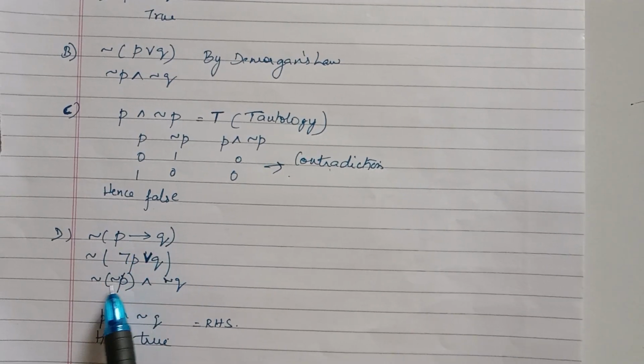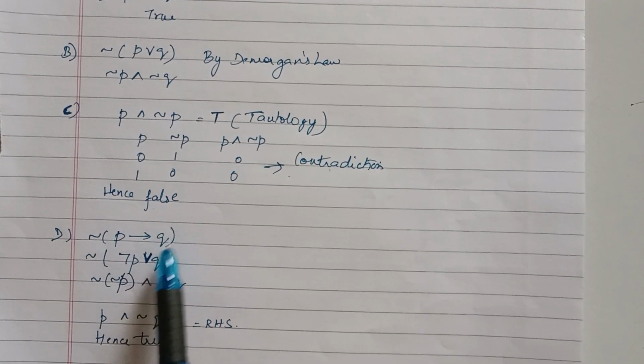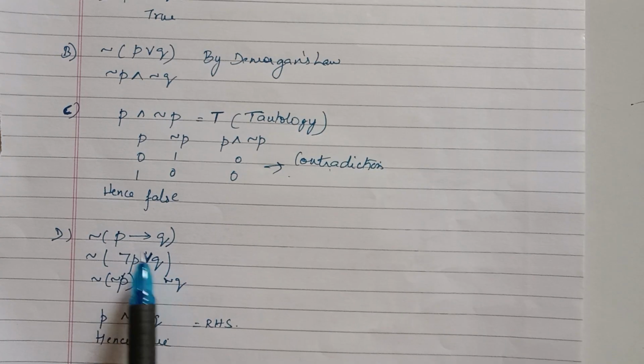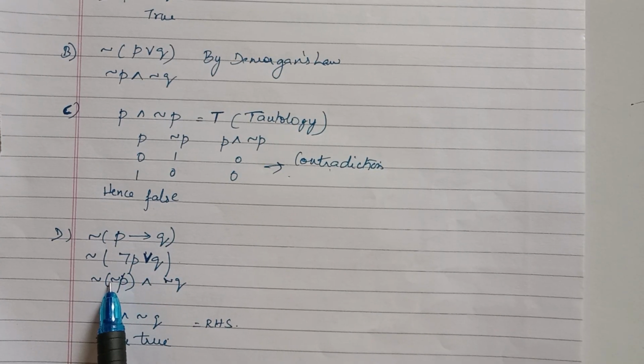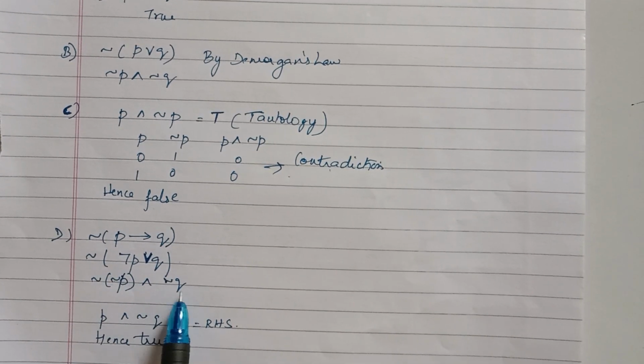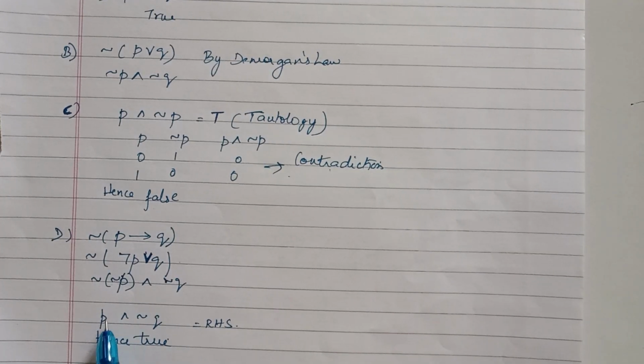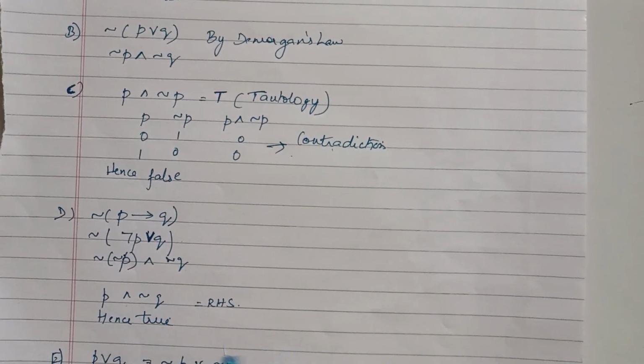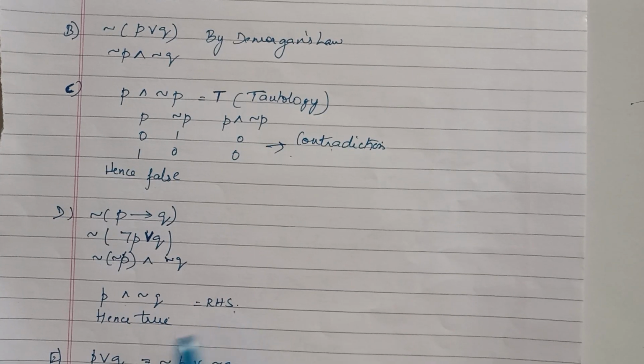Next D, not of P tends to Q. Just expand this one. What is P tends to Q? It is not P or Q. So you expand this, then again apply De Morgan's law. Not of not P is P, and not of Q is not Q. So the answer is P and not Q, which is equal to the right hand side. So this is true.